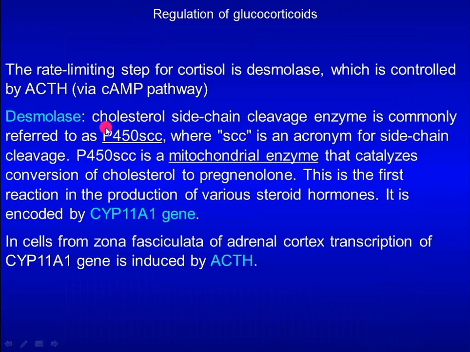Desmolase, also known as cholesterol side chain cleavage enzyme, or P450-SCC. Here, SCC stands for side chain cleavage. P450-SCC is a mitochondrial enzyme that catalyzes the first reaction in the production of various steroid hormones. This enzyme is encoded by CYP11A1 gene. In cells from zona fasciculata of adrenal cortex, transcription of this gene is induced by ACTH.